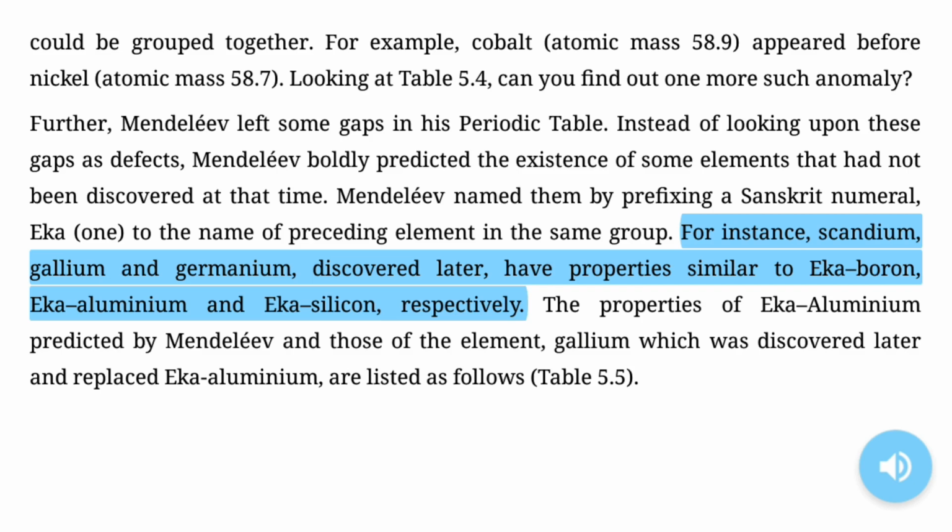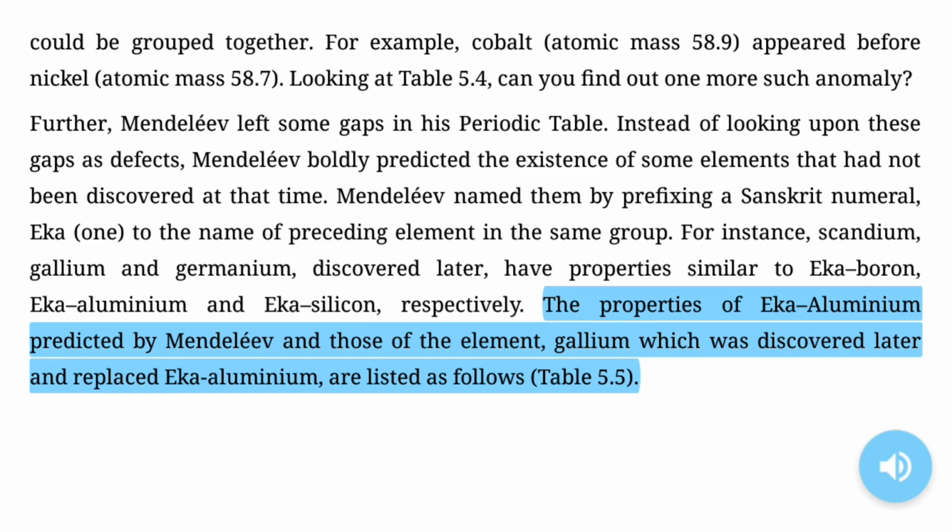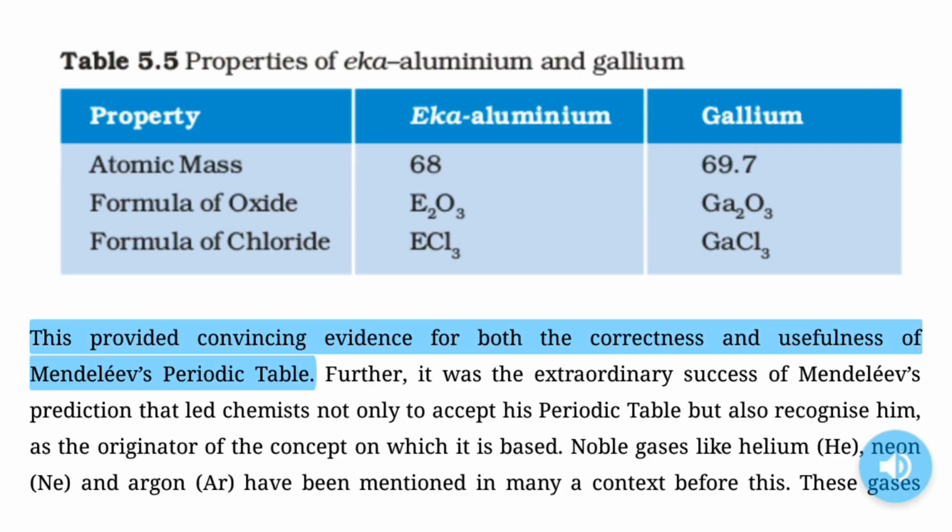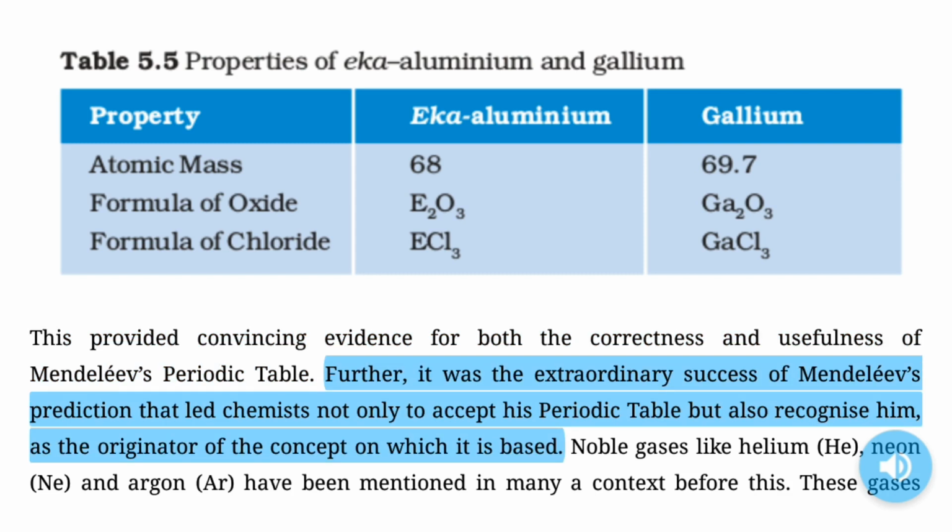Eka silicon, respectively. The properties of Eka aluminium predicted by Mendeleev and those of the element gallium, which was discovered later and replaced Eka aluminium, are listed as follows in Table 5.5. This provided convincing evidence for both the correctness and usefulness of Mendeleev's periodic table. Further, it was the extraordinary success of Mendeleev's prediction that led chemists not only to accept his periodic table, but also recognize him as the originator of the concept on which it is based.